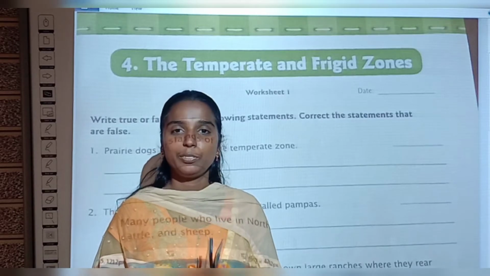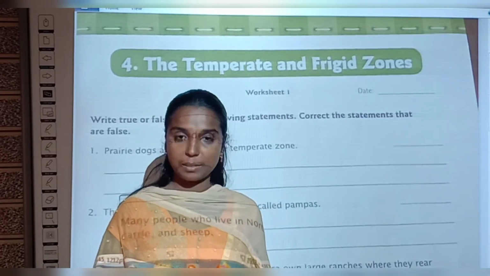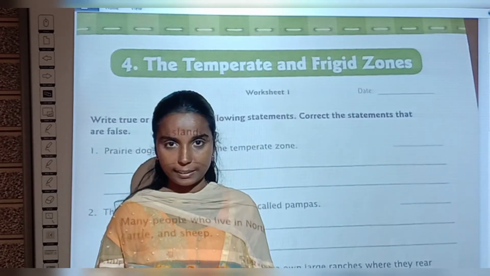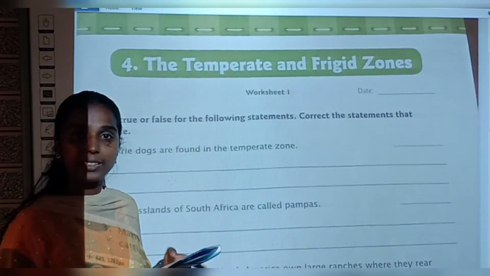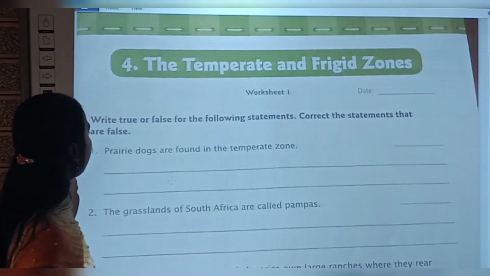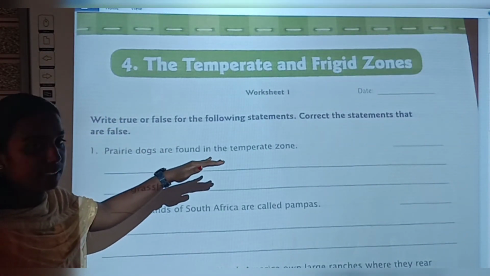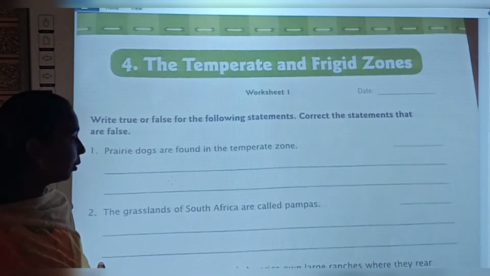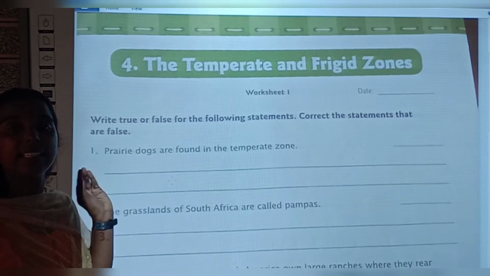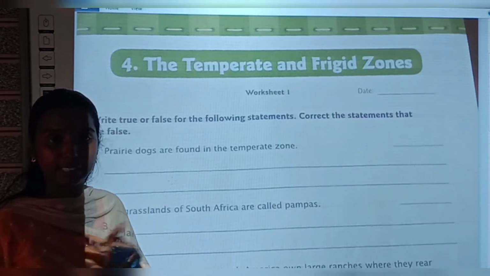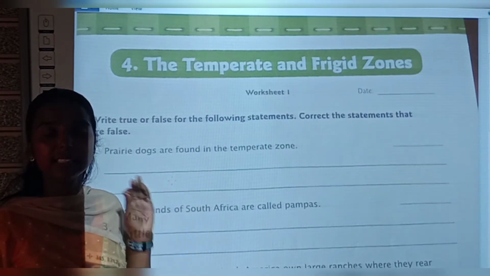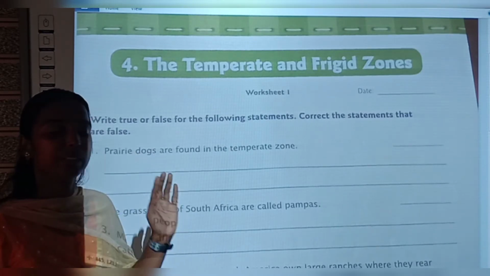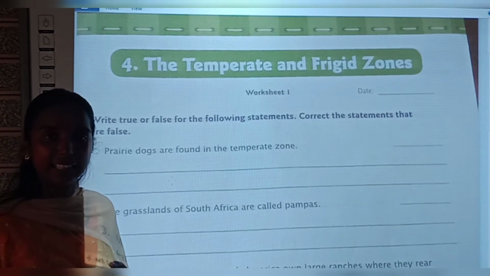Yes, children. Now all of you take your social workbook page number 23. So worksheet 1. Shall we start? See what is given. Write true or false for the following statements. Correct the statements that are false. So we are going to find whether the given sentence is true or false. And if the sentence is false, we are going to correct the sentence and write it again, okay?